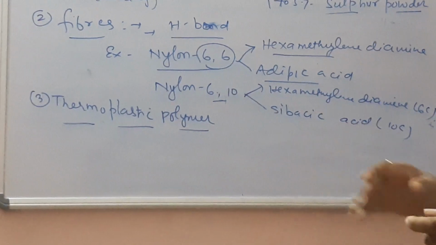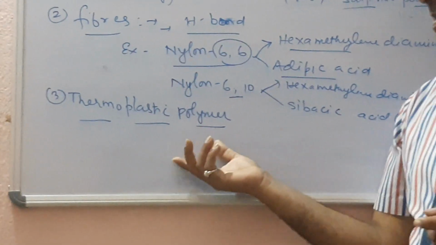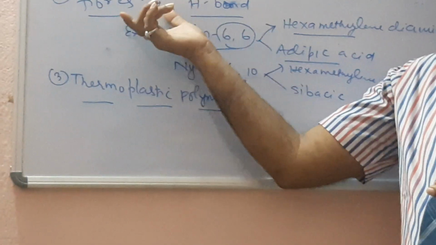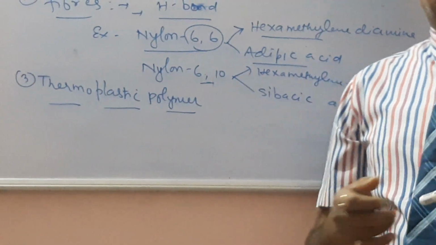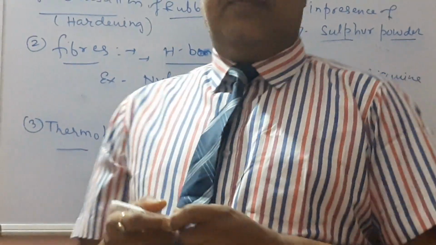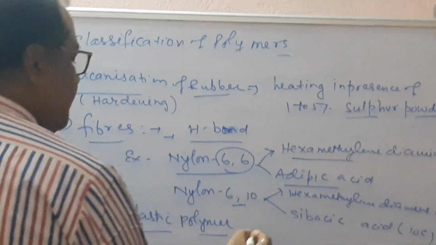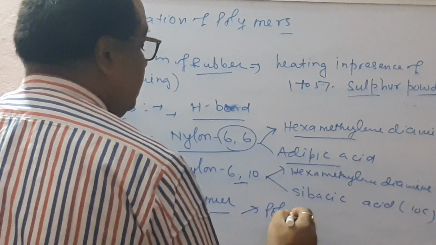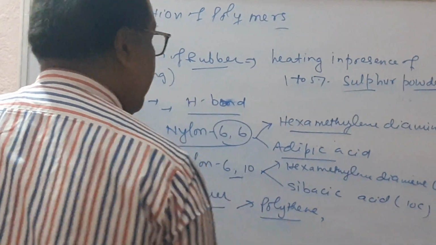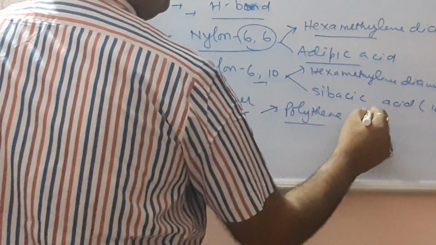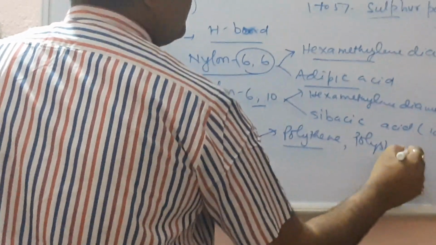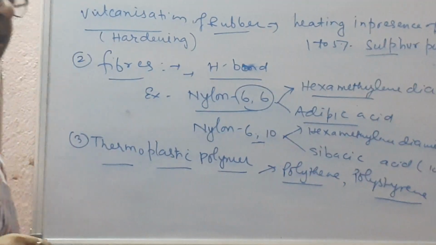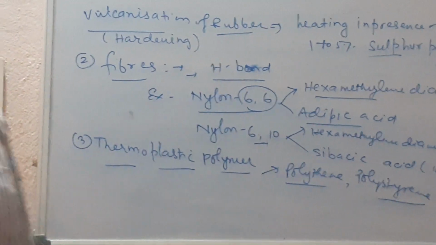So their strength of intermolecular force of attraction is in between elastomers and fibers. Okay? Their examples are polyethylene, polystyrene, polythene, etc.